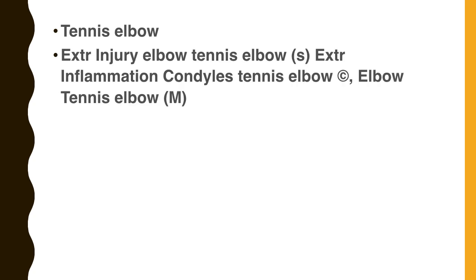So which rubric will work out for tennis elbow? Tennis elbow will take some more time in the conventional system of medicine, but we can manage it to a great extent. Extremities, injury, elbow, tennis elbow, is a rubric given in Synthesis Repertory. Extremities, inflammation, condyles, tennis elbow is a rubric in Complete Repertory. And in the chapter elbow, there is a sub-rubric tennis elbow in Murphy's Repertory. You can refer to these 3 repertories for tennis elbow. A good number of effective remedies are listed.